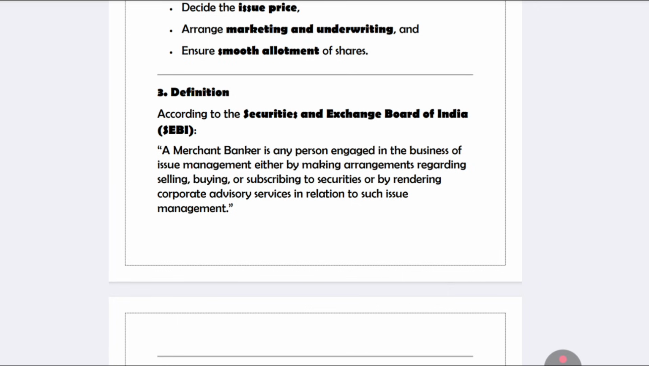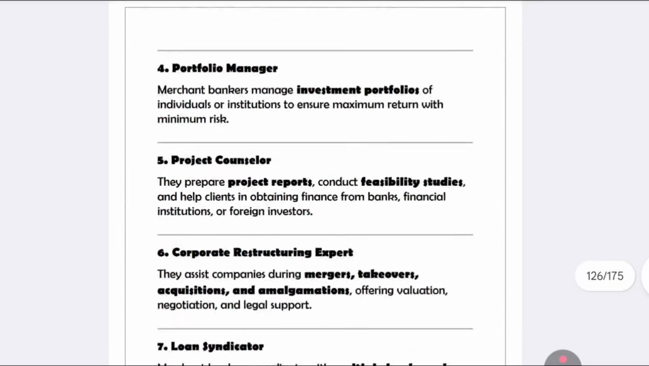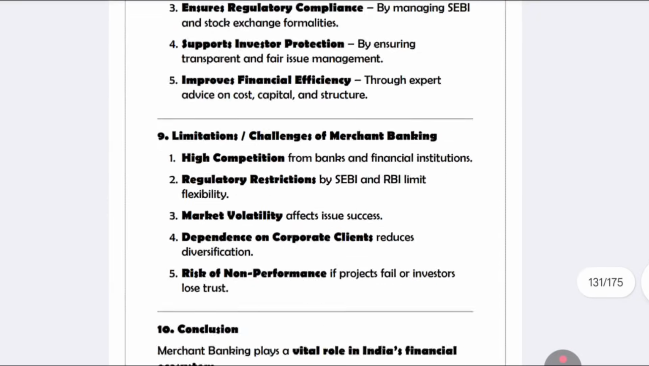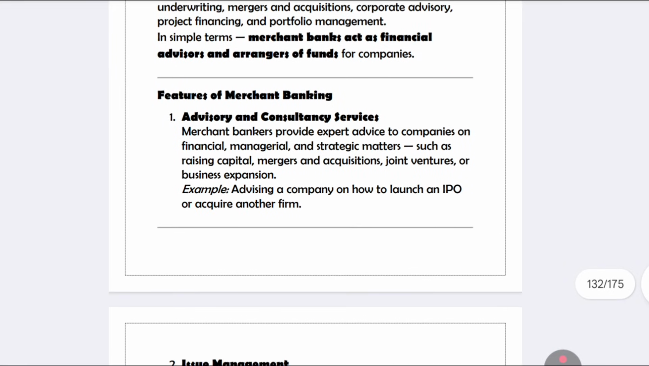So what is the definition of a merchant banker? A merchant banker is nothing but a person in the business of issue management. Whatever corporate advisory is rendered, that kind of issue management will be available. So that is the meaning of the definition. SEBI is important and merchant banking is more important in unit number 4. They may ask about the features of merchant banking also.